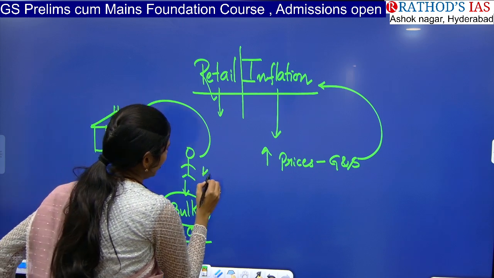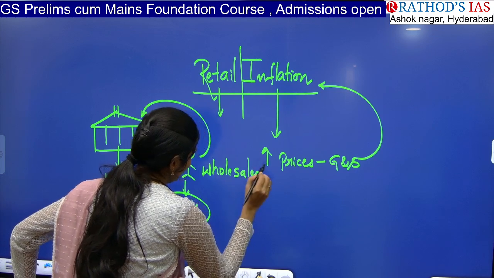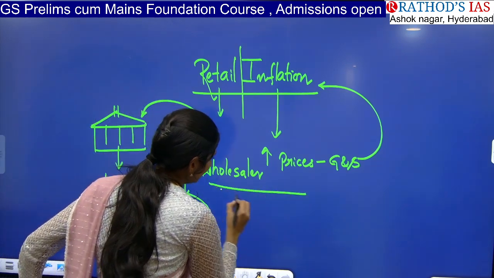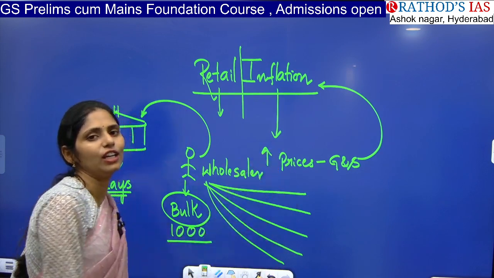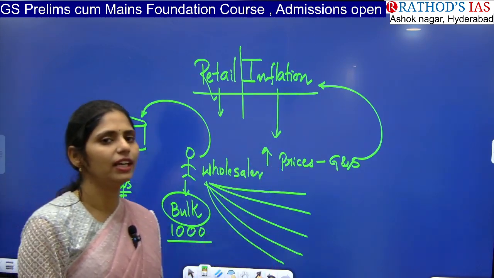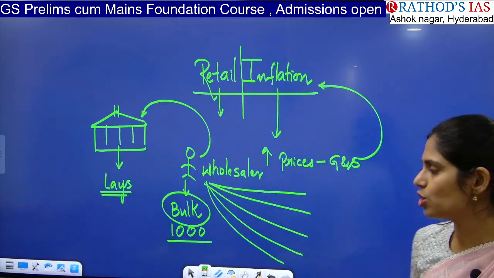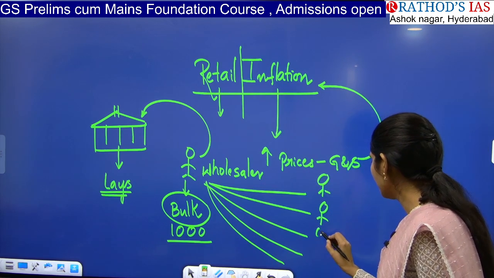This person is called a wholesaler. The wholesaler will supply that bulk quantity of chips packets to retail shops. For example, in every gully or every area we have some shops, right? Those are called retail shops. So he will be giving the packets to other people.